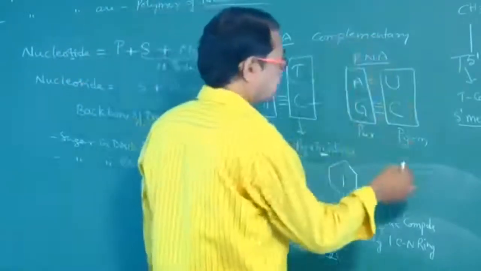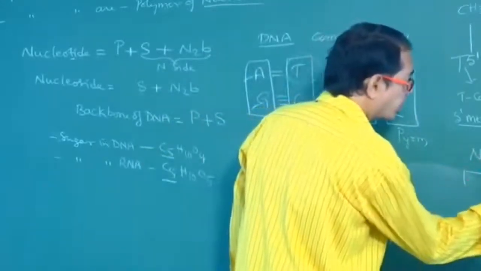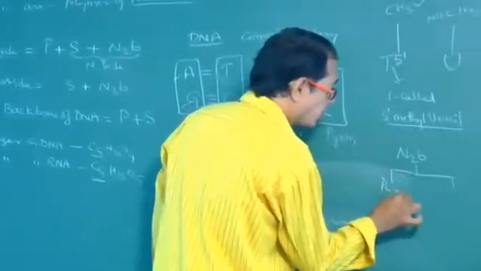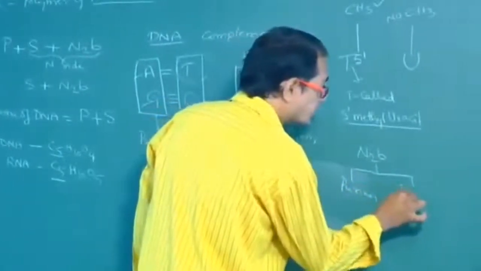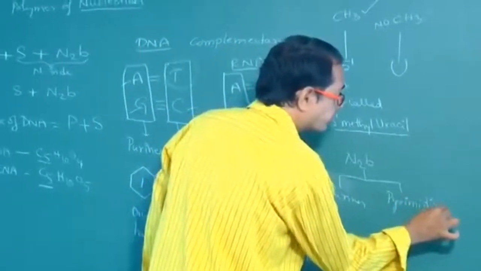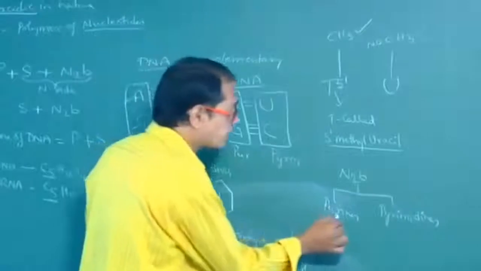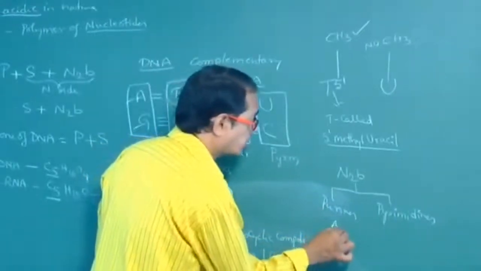These nitrogen bases are of two types. One is called purines and another one is called pyrimidines. Isn't it? How many purines are there?